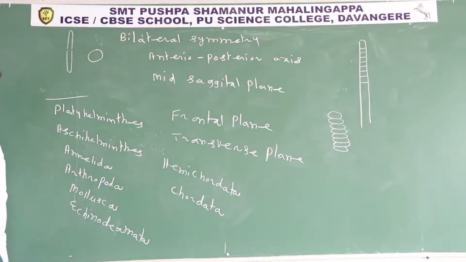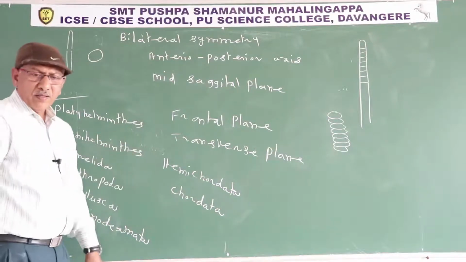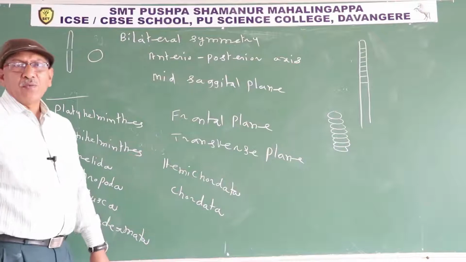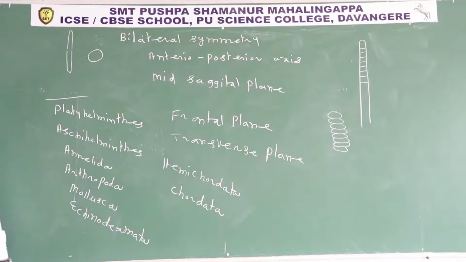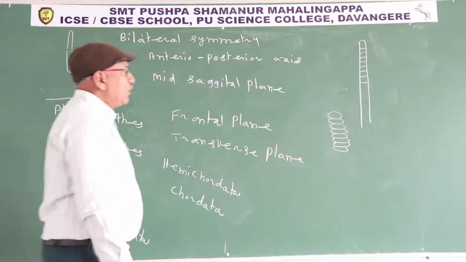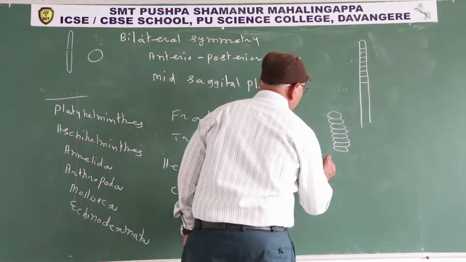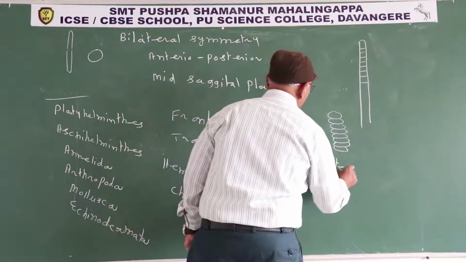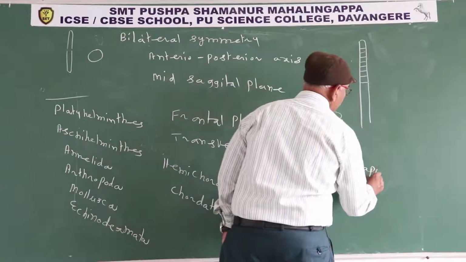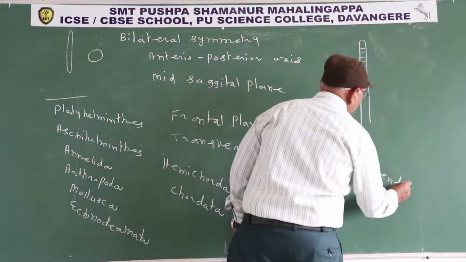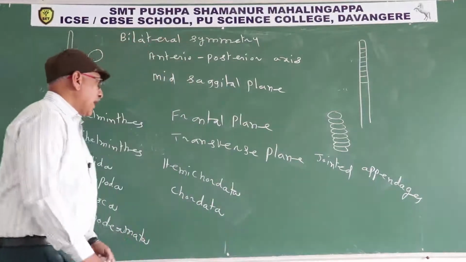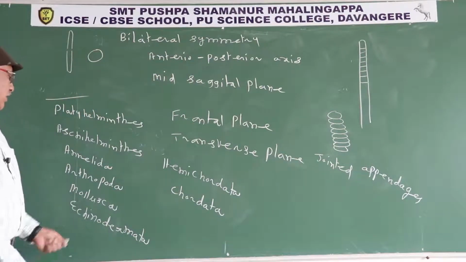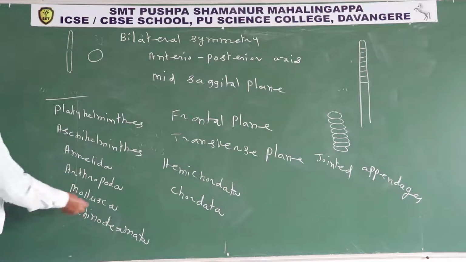Arthropoda. Arthro means jointed, poda means foot. Hanging parts of the body are known as appendages. Appendage means hanging part. Animals having jointed appendages are included in phylum Arthropoda.